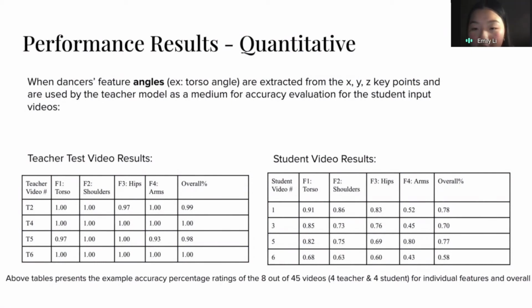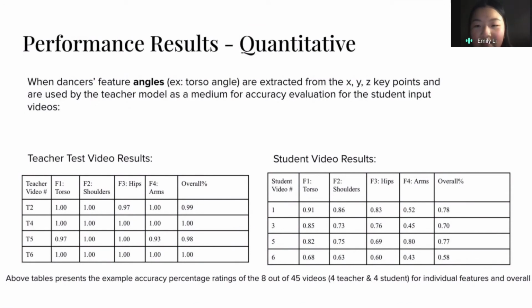And the teacher videos from the testing data set, as you can see, output overall correctness ratings ranging from 0.98 to 1.0, which just means 98 to 100%. Since an overall rating close to 1.0 signifies that at every frame of the video, all of the feature angles are within the allowed thresholds, these are the higher accuracy ratings that our program outputs for unfamiliar teacher videos.